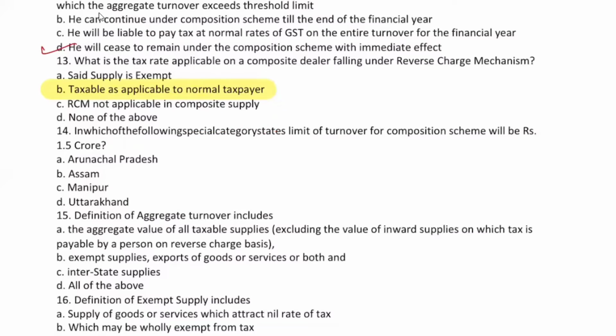There's no mistake in this question. This question is very correct and very good. In which of the following special category states will the limit of turnover for composition scheme be 1.5 crore? A. Arunachal Pradesh, Assam, Manipur, Uttarakhand.